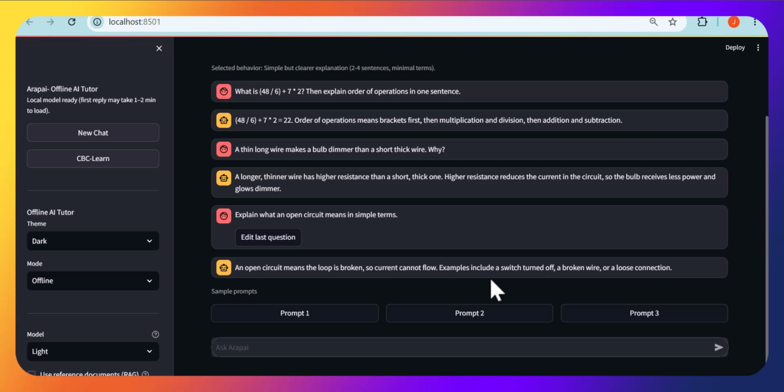Now, this is all done offline. As you can see, we're running in the localhost. We are using Streamlit. The other thing we have in Arapai is the CBC Learn module.